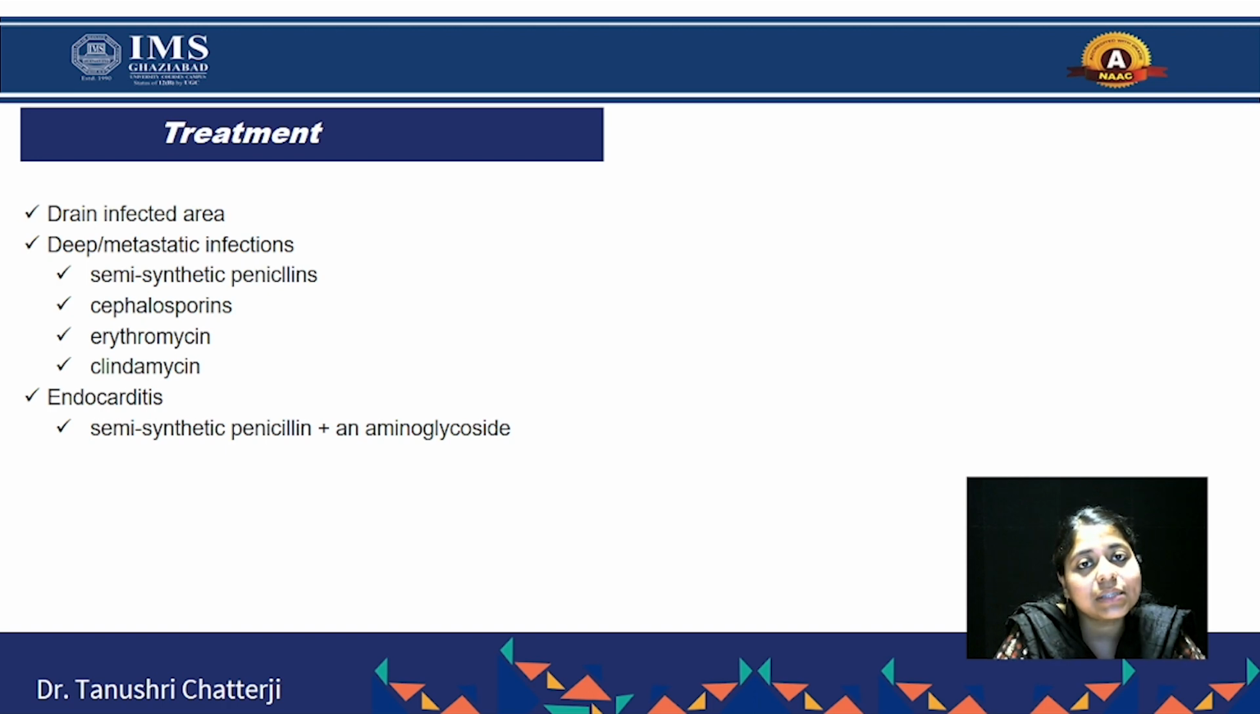What set of antibiotics is recommended in case of Staphylococcus aureus species? There can be cephalosporins, erythromycin, and clindamycin. These are the antibiotics recommended or advised by clinicians to get cured from Staphylococcus aureus infection. So this was just a brief overview of Staphylococcus aureus infection.